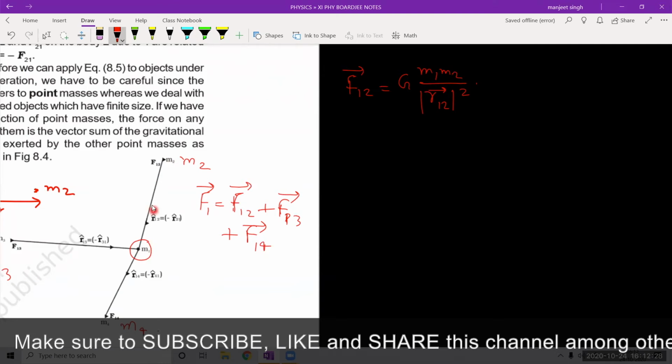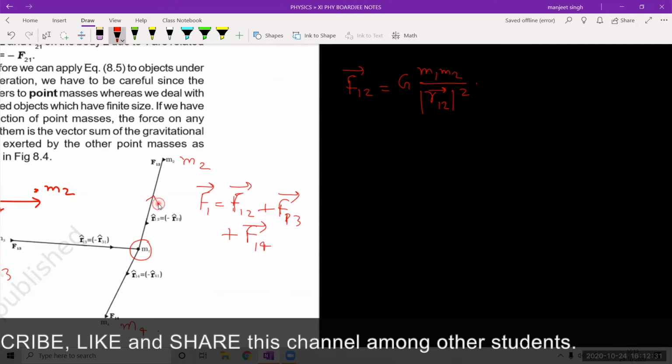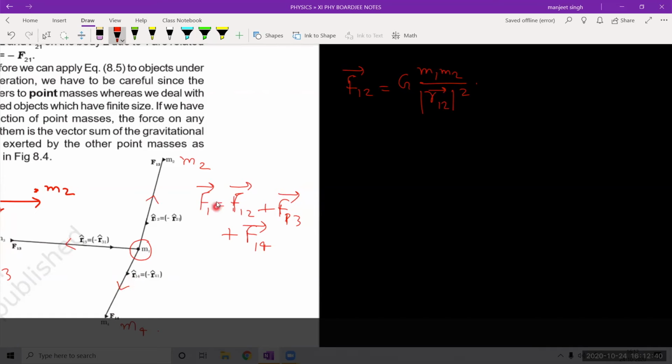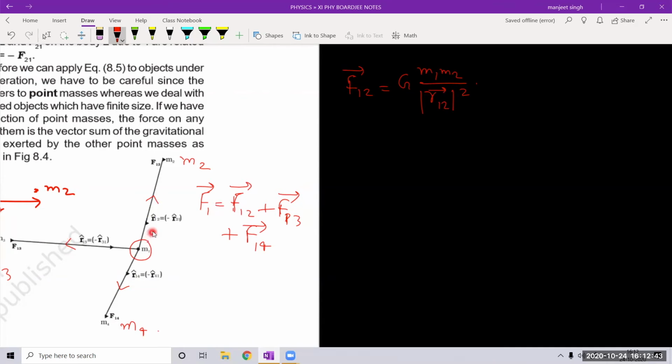Force on 1 by 2 is attractive in nature. This will attract this one. Similarly, this will attract this one, and similarly this will attract this one. So arrows will be in this direction. So we have to write the unit vector in the direction of the arrow. That vector has been represented in this book as R12. The vector pointing from 1 to 2 has been represented as R12. So I will write here the unit vector R12.